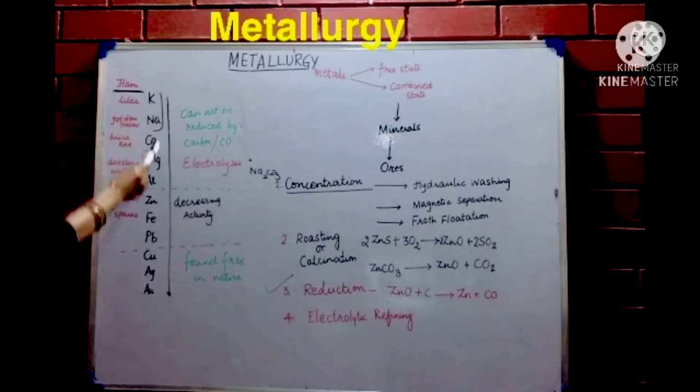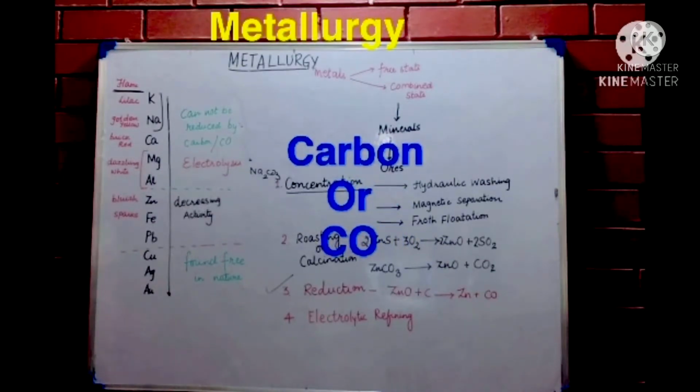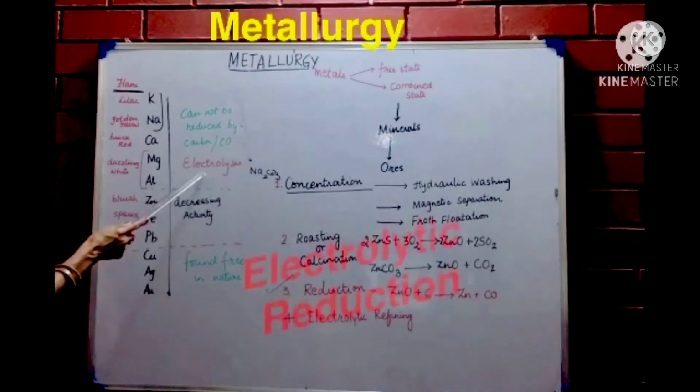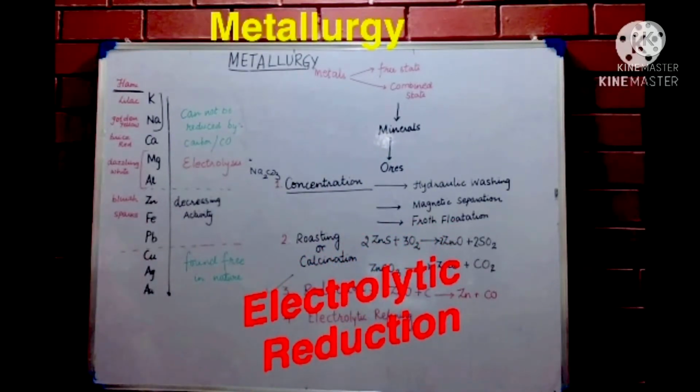Now metals on the top cannot be reduced by normal reducing agents like carbon monoxide. So electrolysis is done. Electrolysis is also a part of reduction. So this is called electrolytic reduction.